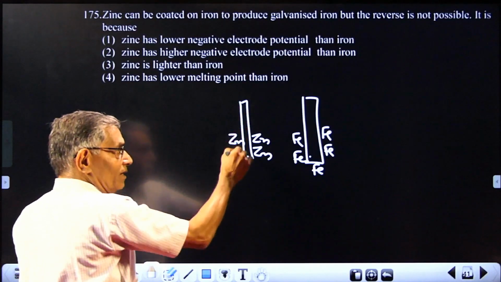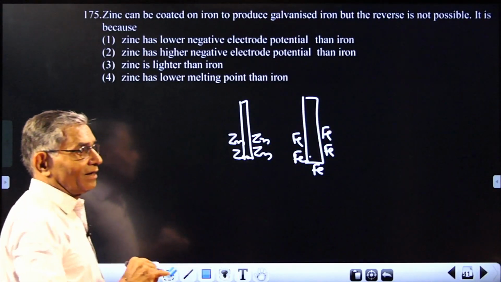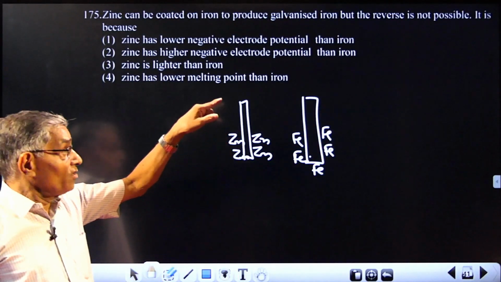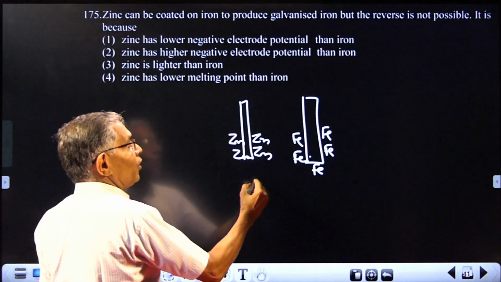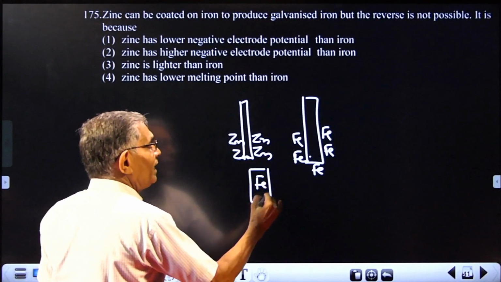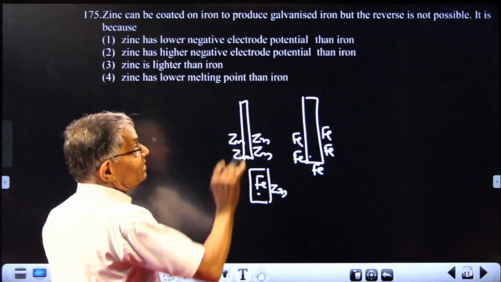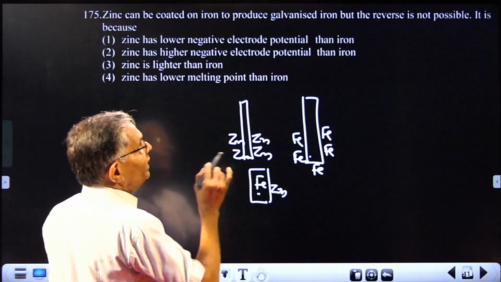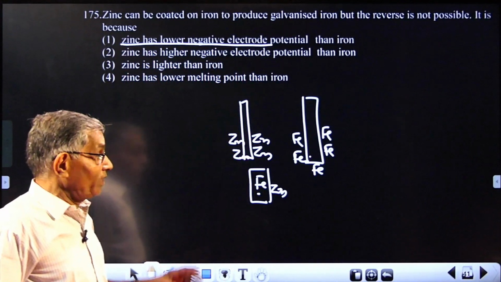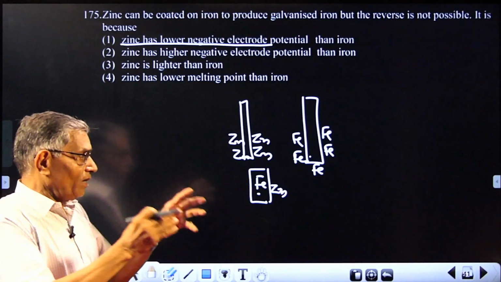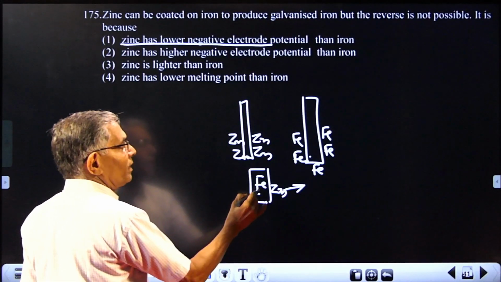You can coat zinc with a layer of iron, or you can coat a layer of iron with zinc. By coating iron on zinc, you cannot protect zinc. But by coating iron with zinc, protection will occur. But for zinc coated with iron, protection will not occur. That is the idea behind this. The answer is zinc has a lower negative electrode potential. That means zinc is highly reactive. So whenever electrons are taken away from this electrode, zinc will supply the electron, keeping iron intact.